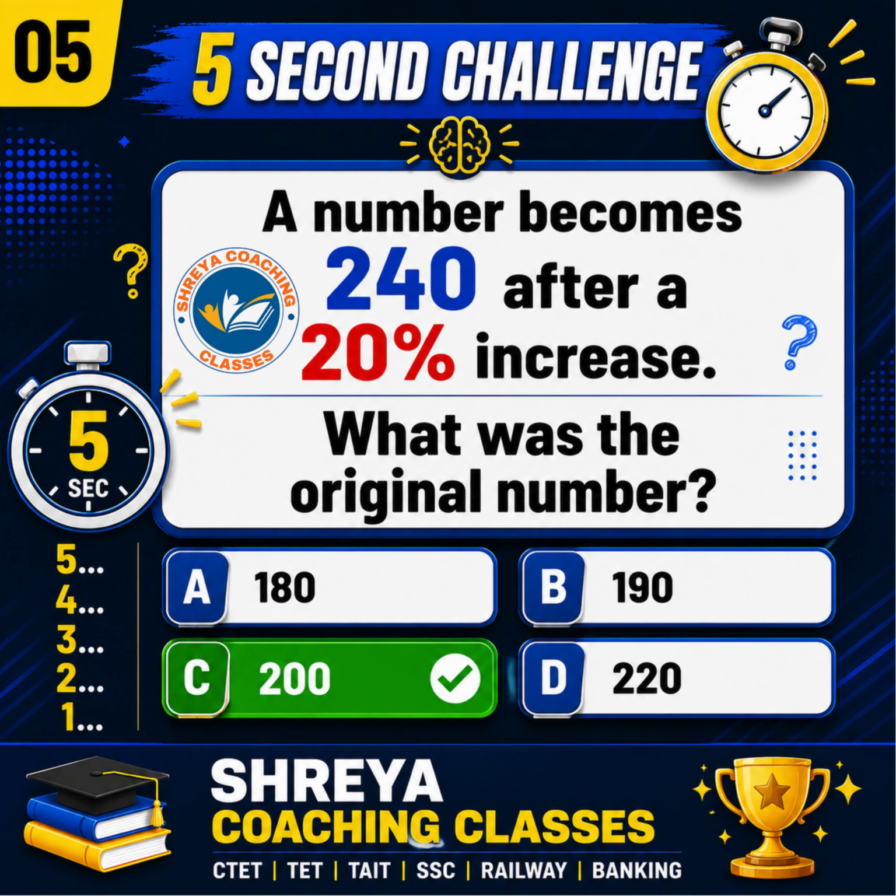What is 3/5 of 250? Options are A 120, B 130, C 150, D 160. Time starts now. 5, 4, 3, 2, 1.